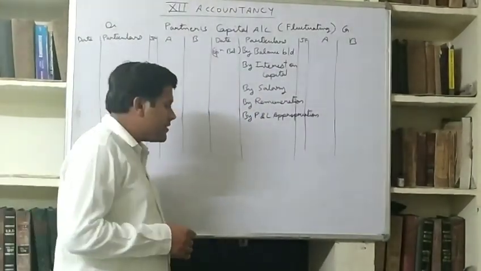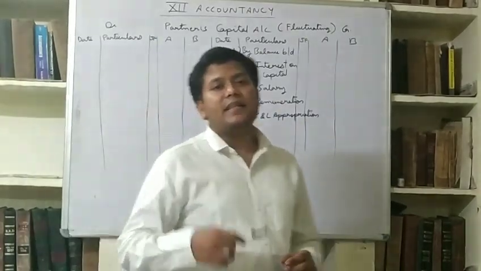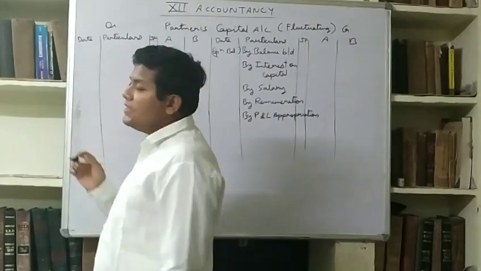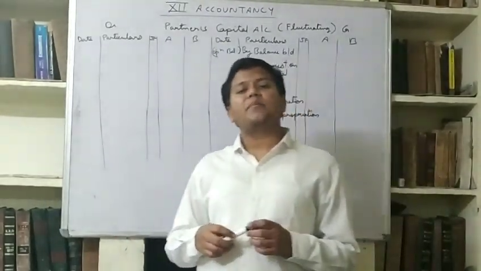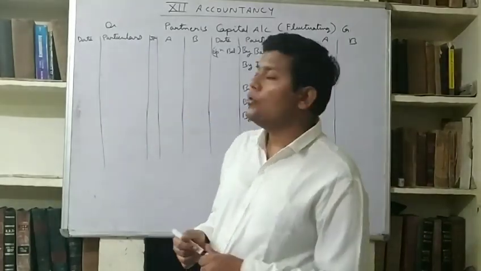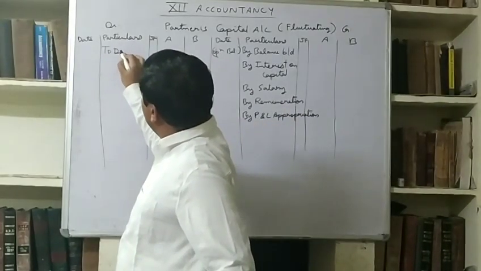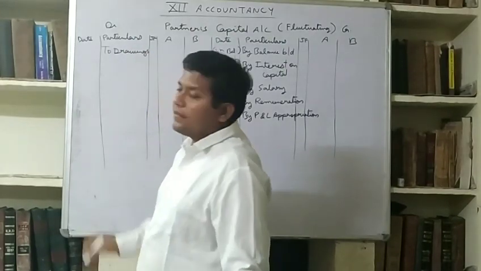Now two things will be recorded on the debit side. Number one is drawings and second is interest on drawings, because these things reduce partners capital. All of you know drawings are subtracted from capital, so drawings will be debited to capital account, to drawings.